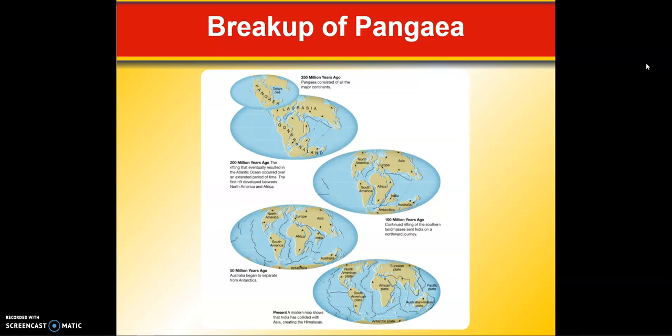Here we can see the breakup of Pangaea from your textbook. You can see at the top, 250 million years ago, Pangaea was one big giant continent and there was a Tethys Sea. It doesn't exist anymore, but at the time that's what it was. As it began to break apart 200 million years ago, we see Laurasia forming and we see Gondwanaland. 100 million years ago, the continents continued drifting apart and we start to see the beginnings of those land masses that we recognize today as our continents. 50 million years ago, Australia began separating from Antarctica. In the present time, you can see all of the different continents in their respective places.